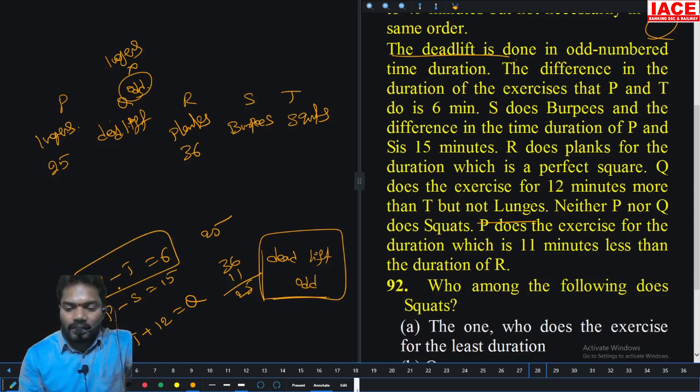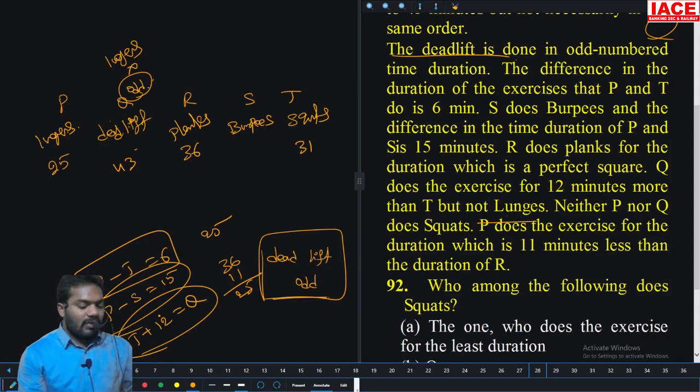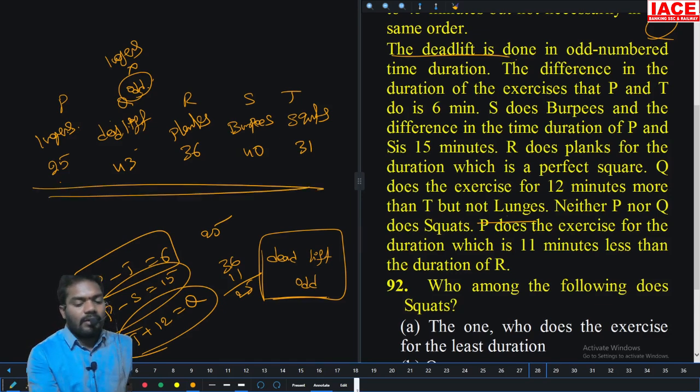It is just a difference. Yeah, 25 plus 6, 31. T plus 2 is equal to Q. 31 plus 12, 43. So 43 is equal to Q, that is an odd number. Very good. Next, P minus S is equal to 15. Again, not possible. 25 plus 15, 40. They are saying difference, not minus S. Okay, 25 plus 15, 40. So these are the first.